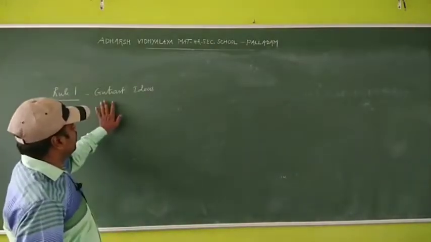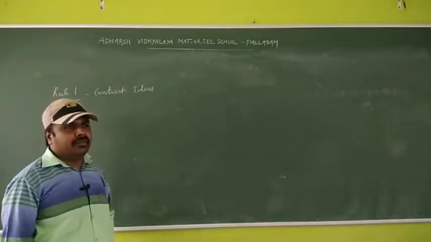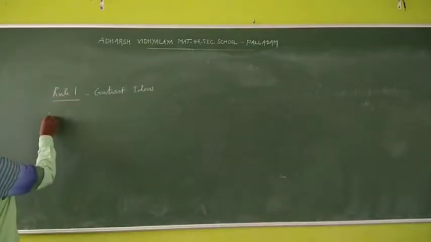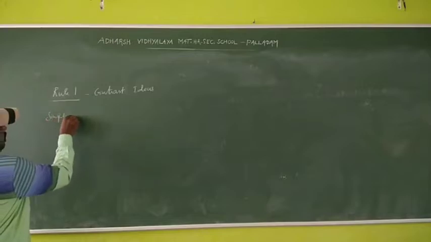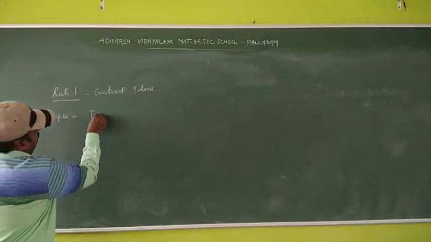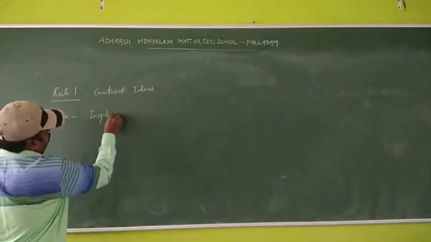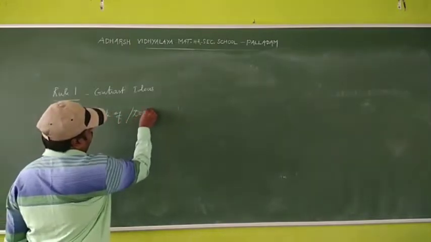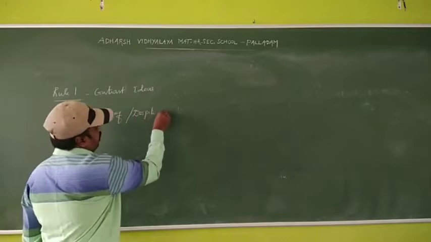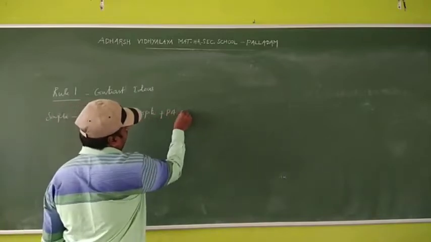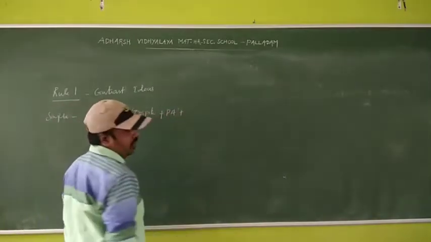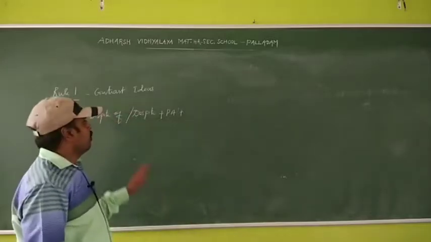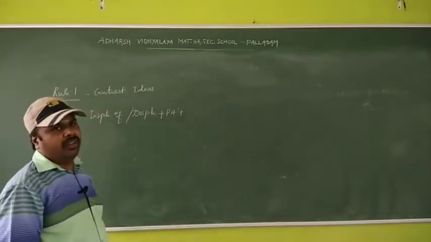So contrast ideas. Simple sentence: in spite of or despite plus possessive adjective plus... Actually, I said last class, a phrase takes only non-finite verb.